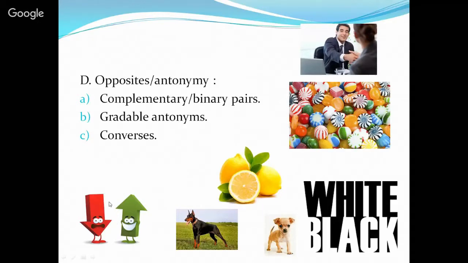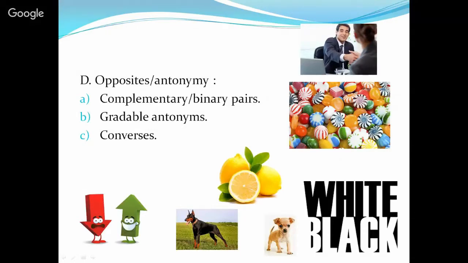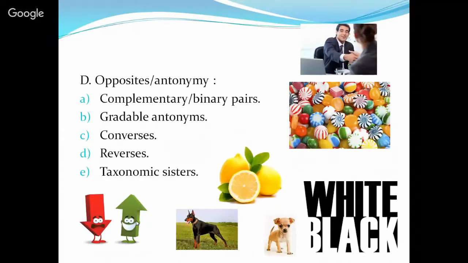Reverses. When we talk about reverses, we refer to the relationship between terms that are describing movement, direction. In this example, we have up and down. So they are quite opposite. Taxonomic sisters.